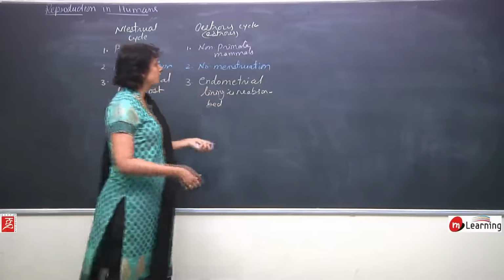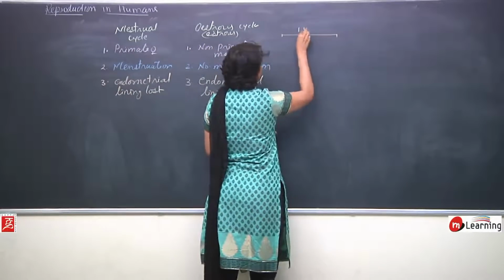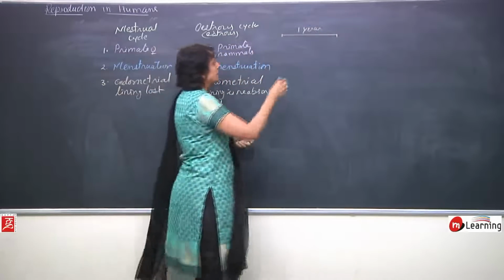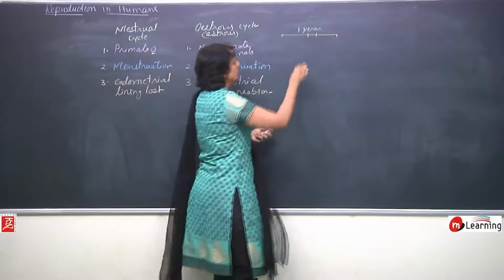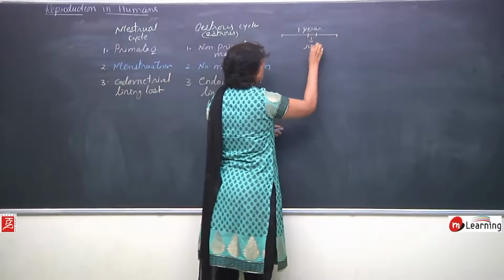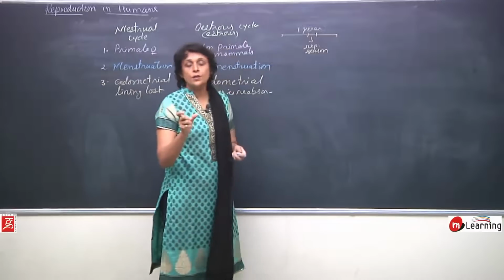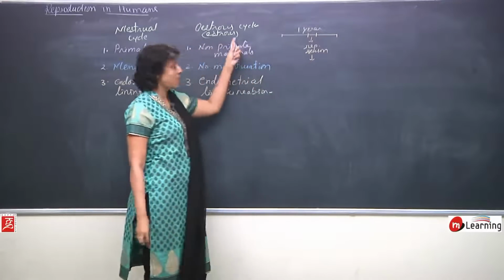So this is say a 1 year duration, and in this 1 year they may have a reproductive season, which is the breeding season.